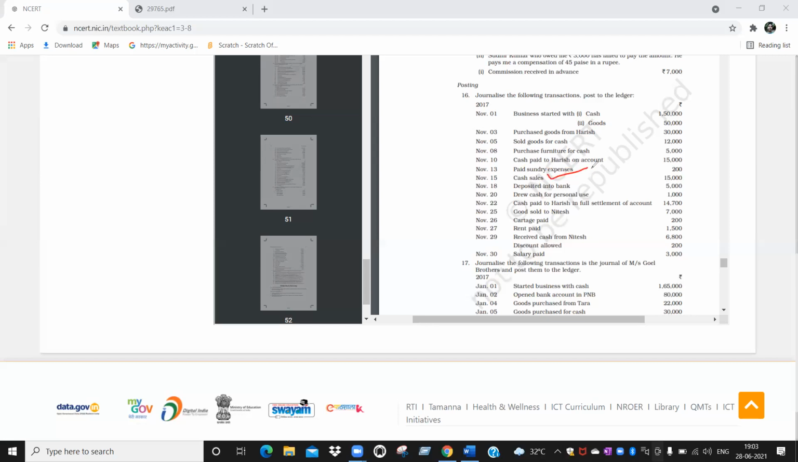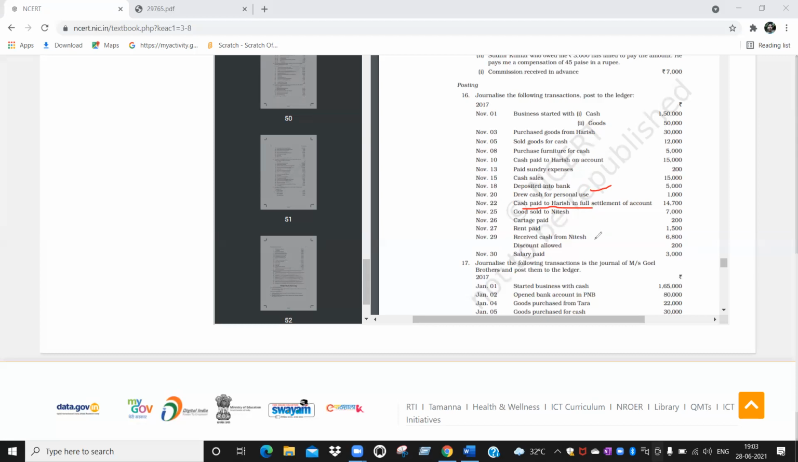Cash account debit to sales account. Okay. Next. Bank account debit to deposit account. No, not deposit account. That is cash account. Bank account debit to cash account. Cash went out. Yes, sir. Next. Drawings account debit to cash account. Okay, next.